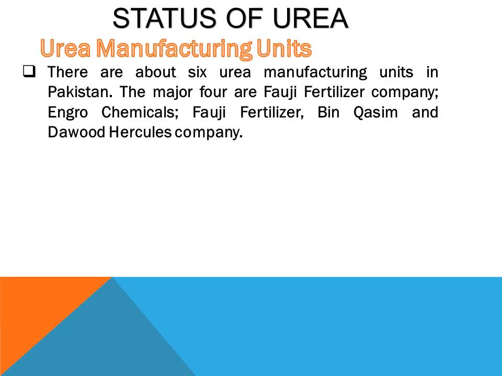As far as the status of urea is concerned, how many urea manufacturing units are there in Pakistan? 6 major urea manufacturing units have been established in Pakistan, but we are talking about the 4 major ones: Fauji Fertilizer Company, Engro Chemicals, Fauji Fertilizer Bin Qasim and Dawood Hercules.